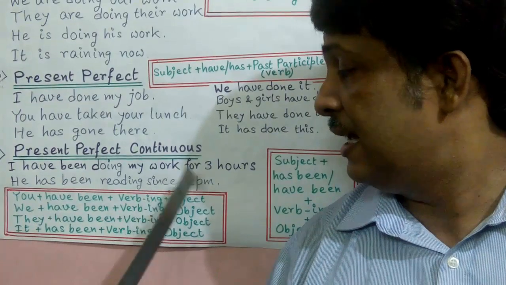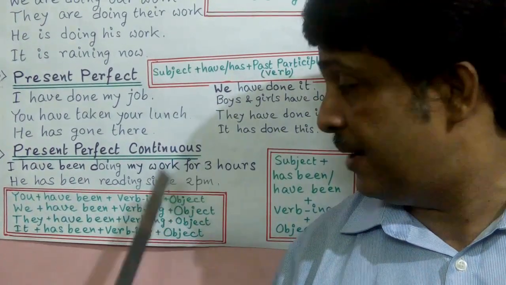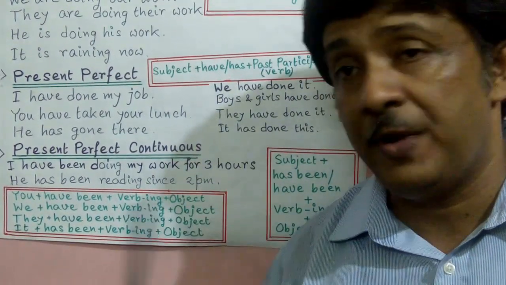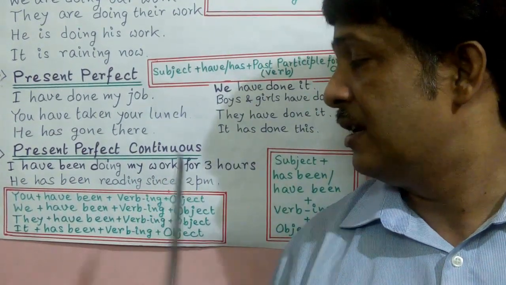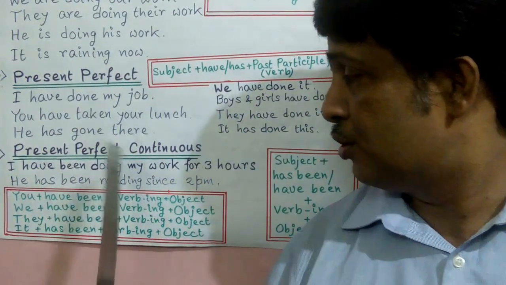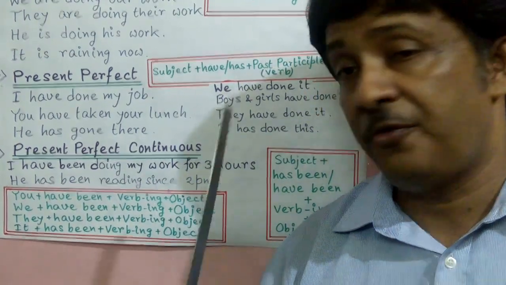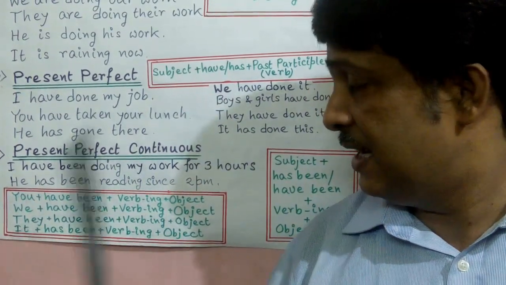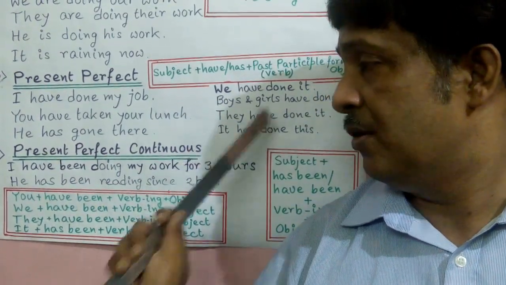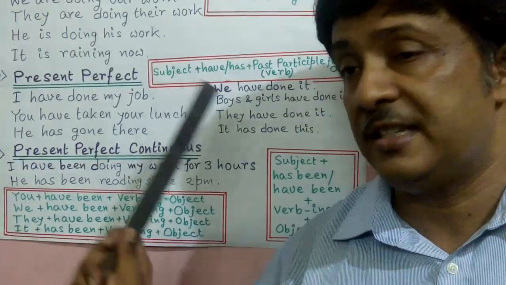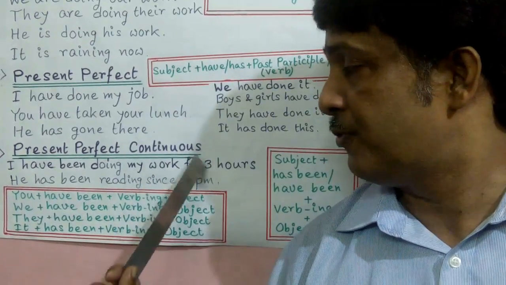So here one thing to be noted, where since is used and where for is used. Since is used where one fixed time is said, that is the 2 p.m. The time is fixed. So here since is used. For 3 hours, but which 3 hours we don't know. So here we use for. For a fixed time, since is used. And if a duration is mentioned but not any fixed time, here we use for.